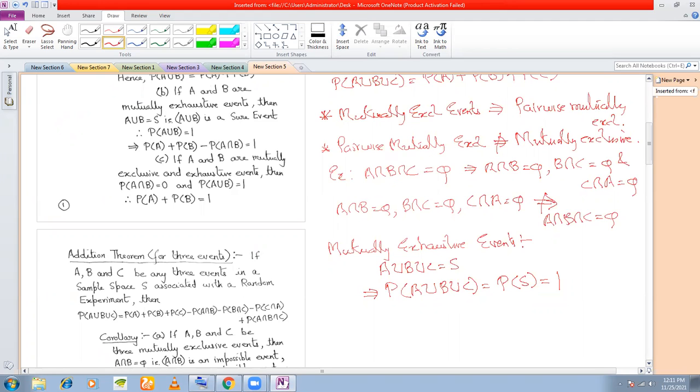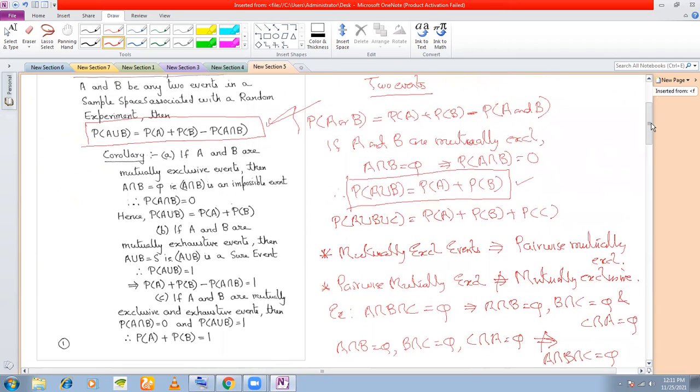But for the time being, even if you're not able to understand the example, just remember that when 3 or more events are mutually exhaustive, then the union of the mutually exhaustive events must be a sure event. That means if A, B, and C are mutually exhaustive events, then I can write A union B union C is equal to the sample space, and in terms of probability, P(A union B union C) must be equal to 1.